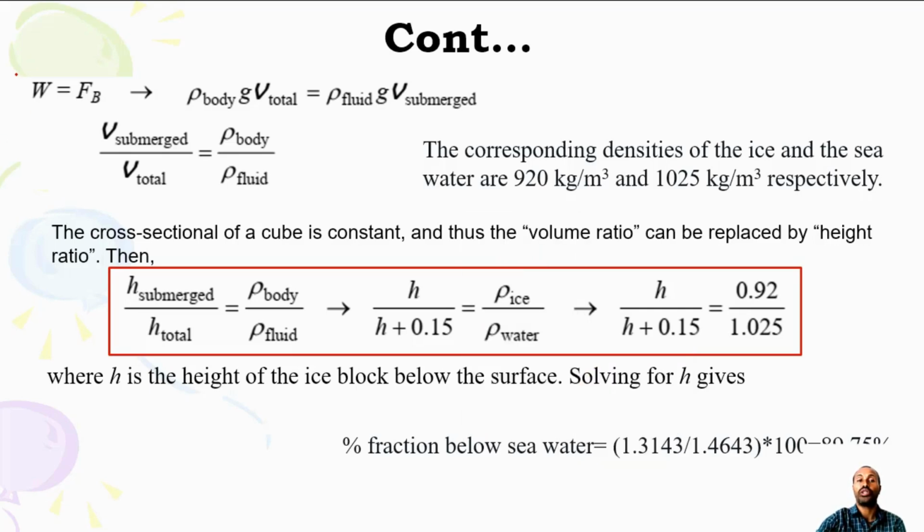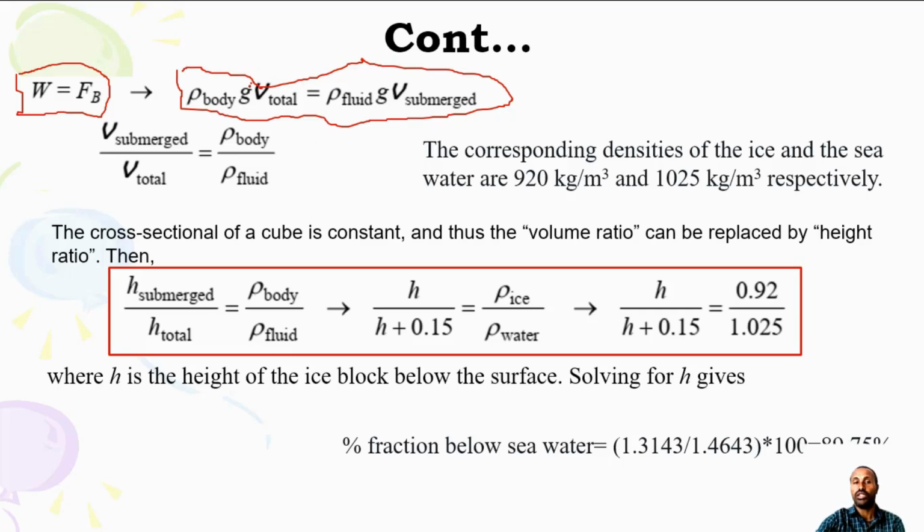So this is the weight of the object, which is equal to the buoyant force. Then the weight of the object is the density of the body times gravity times total volume, which is equal to the density of the fluid times g times the volume submerged. This is a general equation, the principle of flotation.